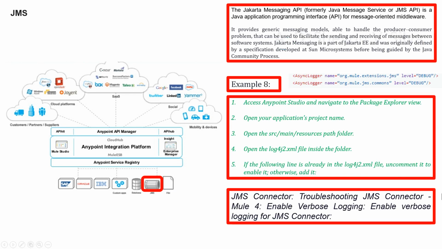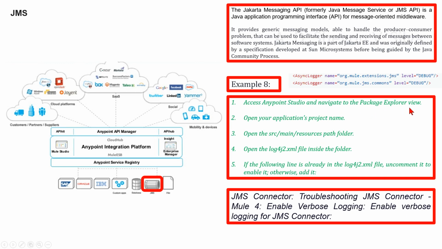Now we are considering enabling verbose logging for JMS connector. Enable verbose logging in troubleshooting JMS connector, Mule 4 JMS connector. Sometimes you are not sure why the application is failing, and you require a better understanding of what is going on in the application's interaction with the JMS server. To gather the detailed log, use the configuration file to increase the logging level on the server side. Enable verbose logging for JMS connector.